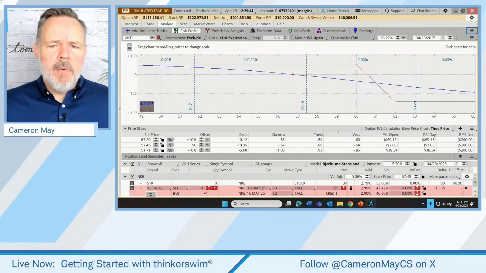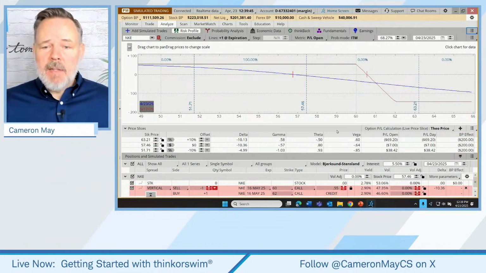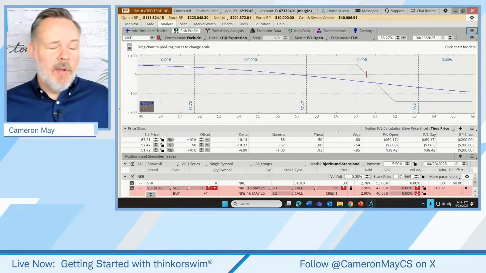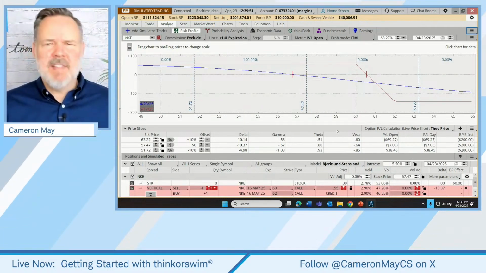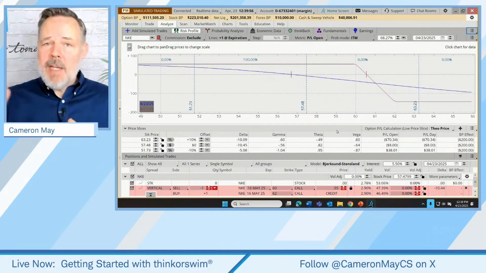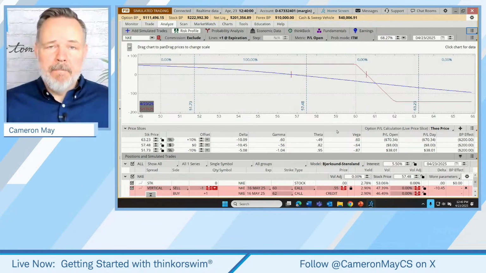Have you ever wondered what the relationship of maybe, I don't know, your 401k or whatever might be to the S&P 500? You look at the S&P, it went up 1%, and you go look at your 401k, it only went up 0.7%. What's going on there? Well, the S&P is only an estimation of how stocks or other investments are likely to perform.